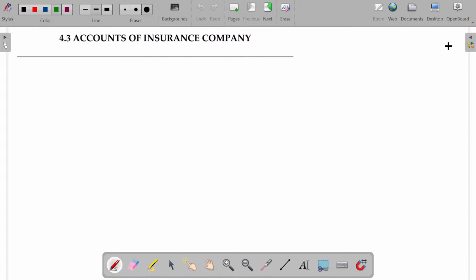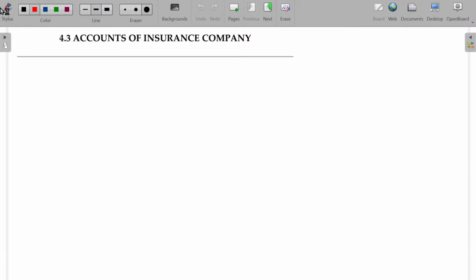Now, accounts of insurance companies. See here, in case of an insurance company, Mr. A can take a policy with the insurance company. Especially, I'll focus on life insurance policies.